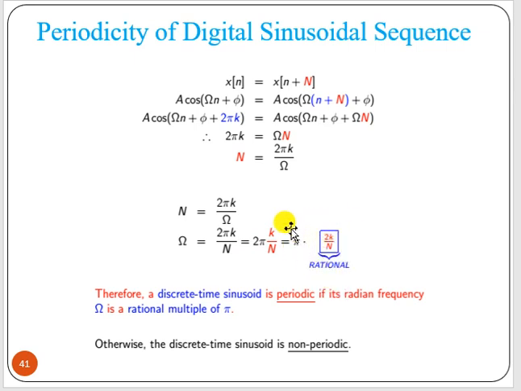If it is multiplied by pi, it becomes an irrational number. So we can say that a discrete time sinusoid is periodic if its radian frequency, that is its analog component omega, is a rational multiple of pi. Or else we can write N by k equal to 2 pi by omega.